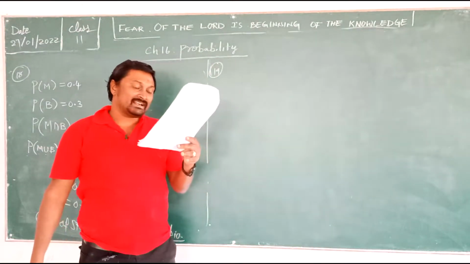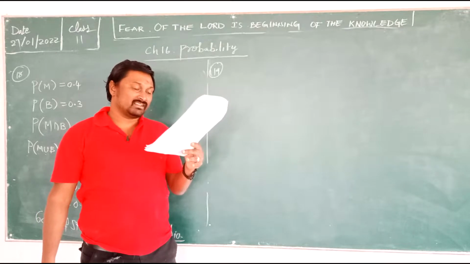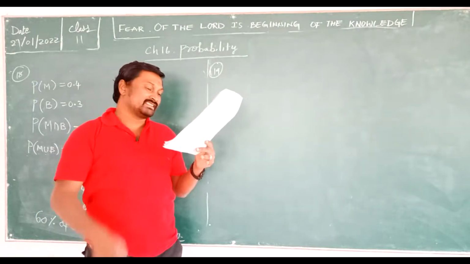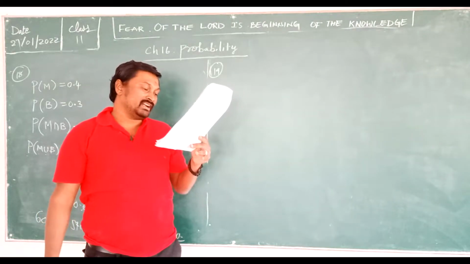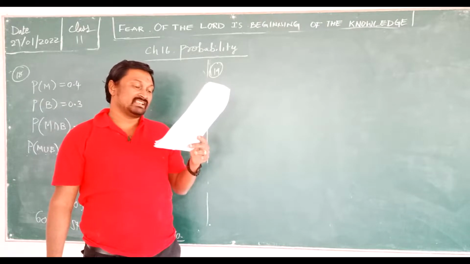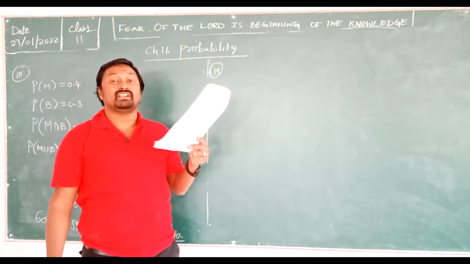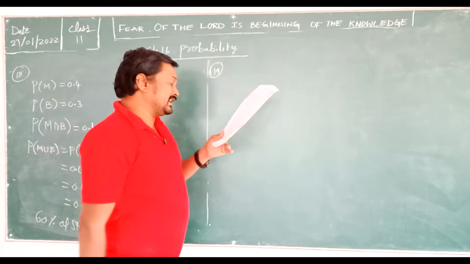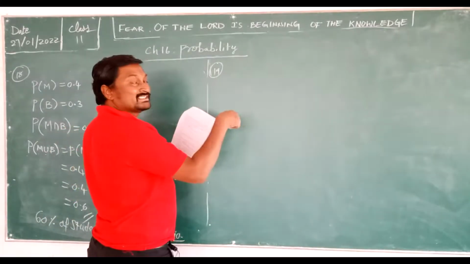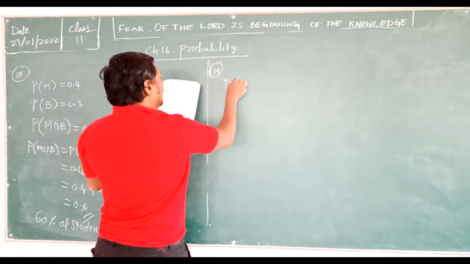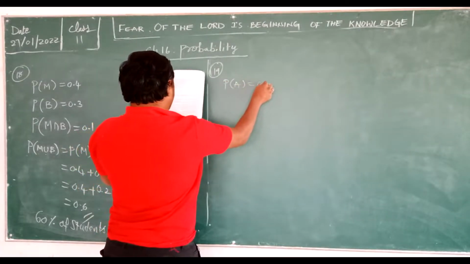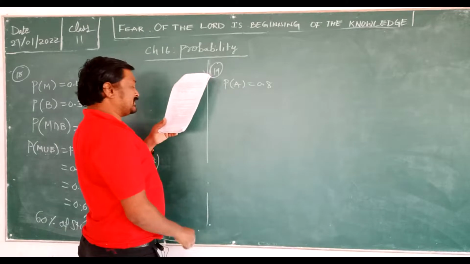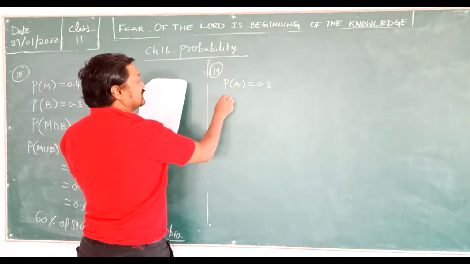In an entrance test graded on the basis of two examinations, the probability of a randomly chosen student passing the first examination is 0.8. Let the first exam be A, so the probability of A is 0.8. The probability of passing the second exam is 0.7.